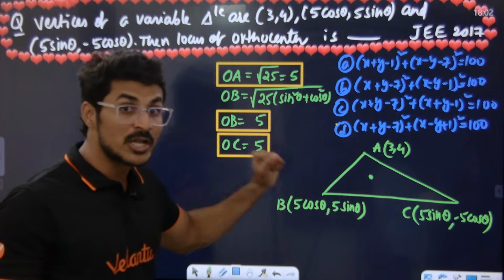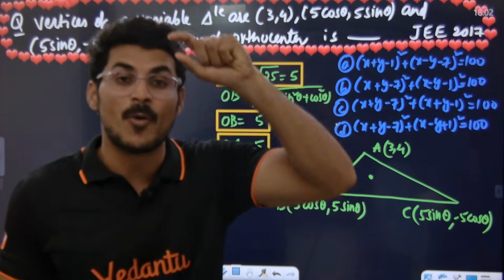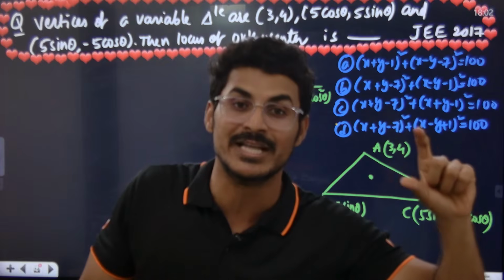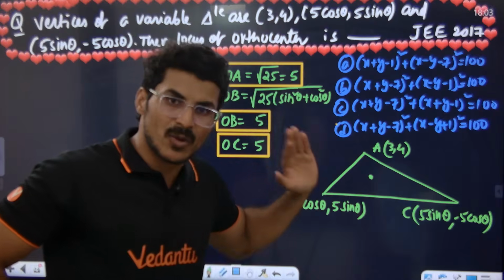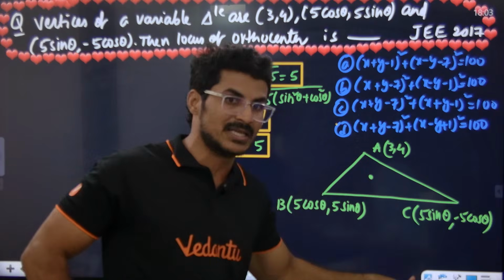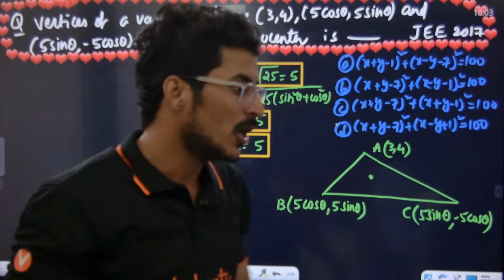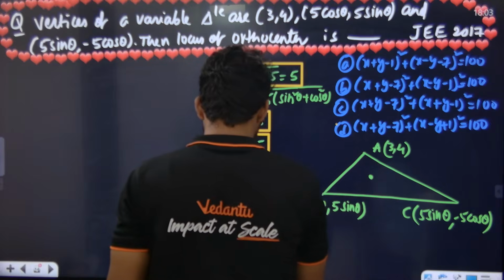From the origin, all the three vertices are at equal distance. So what is the origin? Origin is the only point which is at an equal distance from vertex A, vertex B and vertex C. So the origin must be the circumcenter.